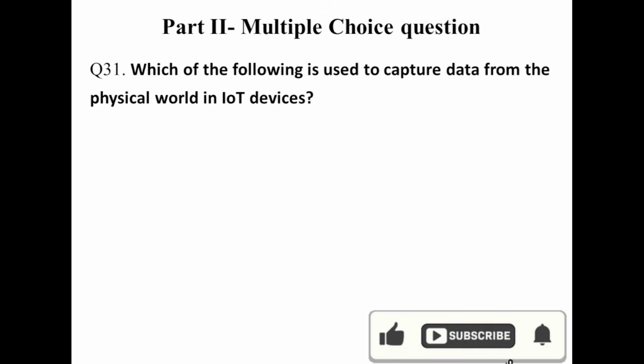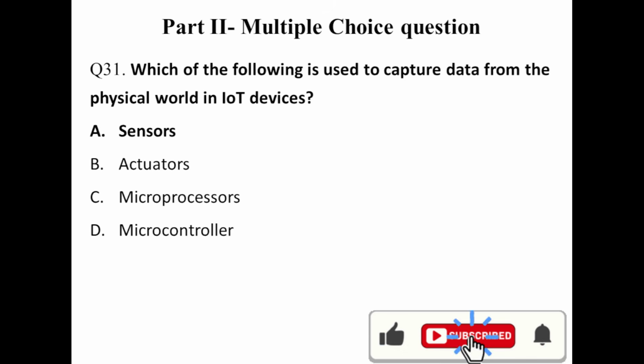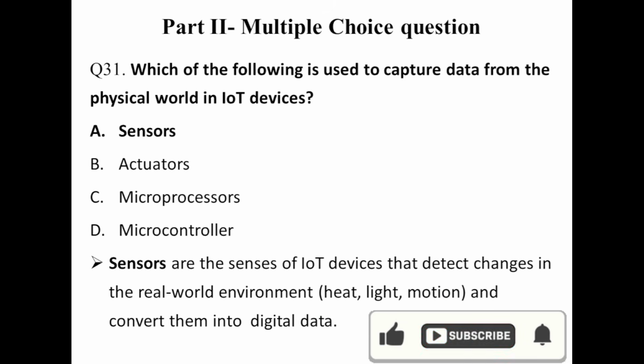Which of the following is used to capture data from the physical world in an IoT device? Your smartphone, your camera, they're what? Sensor. Sensors are the senses of an IoT device that detect changes in the real-world environment, maybe the heat, the light, the motion, the pressure, and they convert this into what? Digital data. Actuation does the opposite of a sensor. It will apply in the environment.